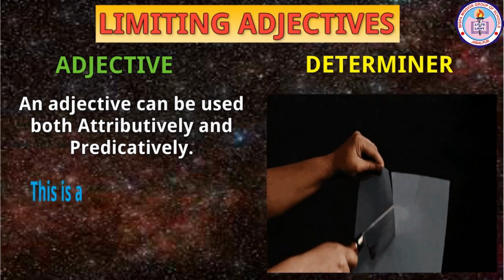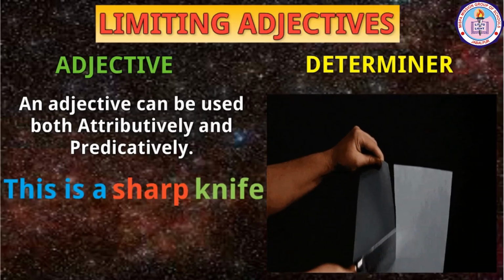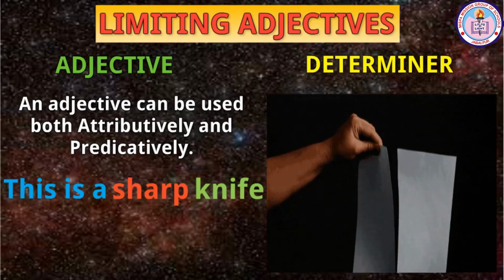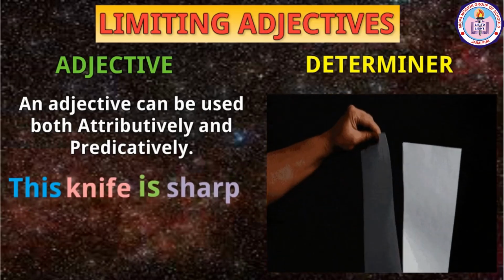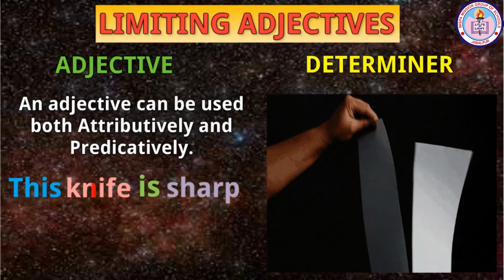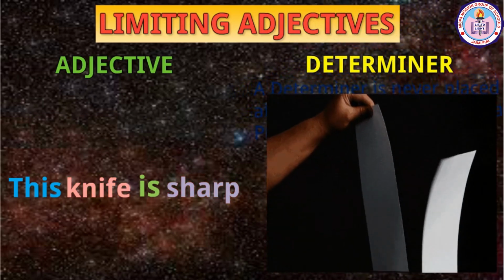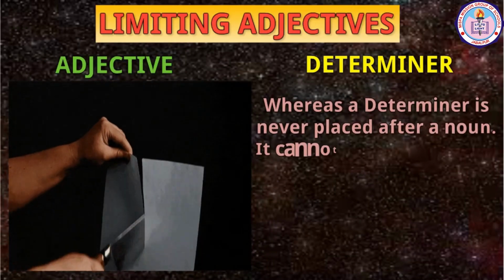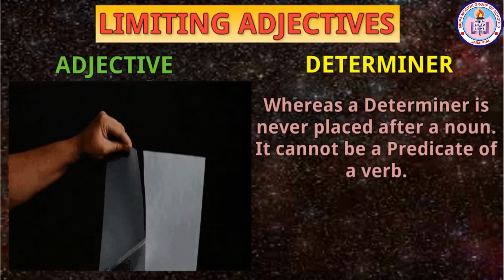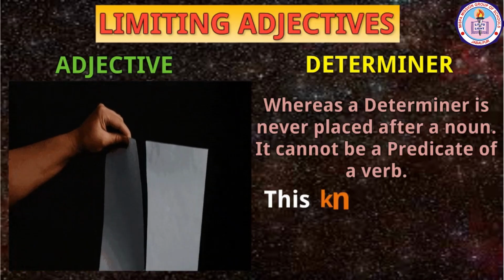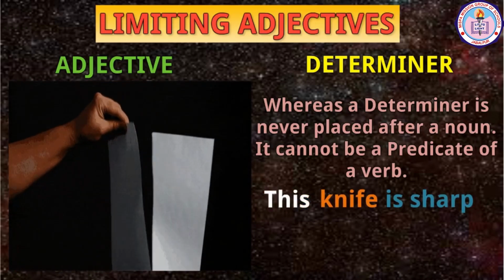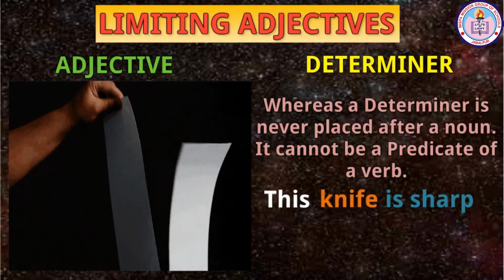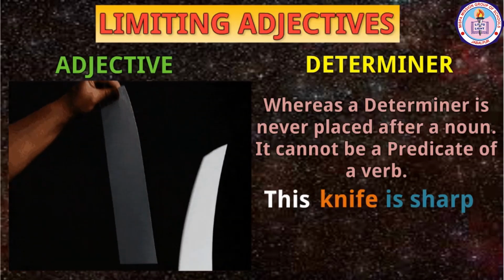For example, this is a sharp knife. Here, sharp is the adjective of the noun knife and used attributively. This knife is sharp. Here, sharp is the adjective of knife and used as a predicate of the verb is. Whereas, a determiner is never placed after a noun. It cannot be predicate of a verb. For example, this knife is sharp. Here, this is a determiner that acts as an adjective of knife placed before it. There is no chance of bringing it after the noun.